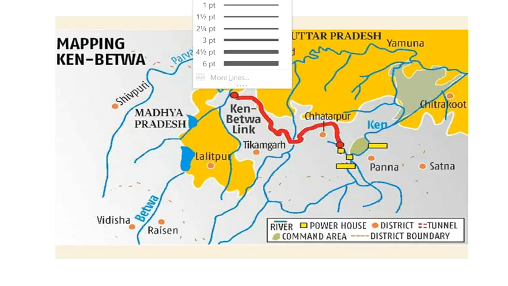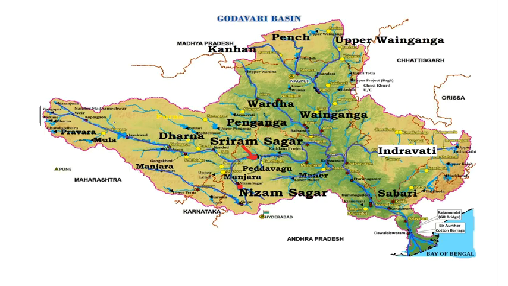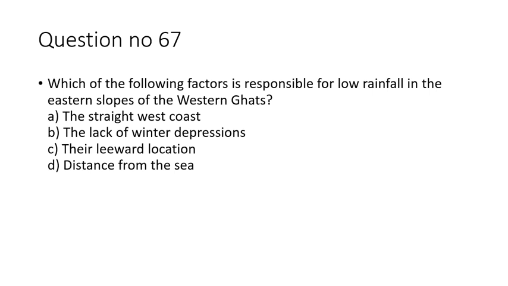So look at this map here. This one. This is Betwa river, and this is Yamuna. This is Ken, and this is the Ken-Betwa link, transferring the water of Ken to the Betwa river. Okay, and here is the Godavari river. Here is Trimbakeshwar. This is Nandur Madhmeshwar, the Ramsar wetland site, and this is the Godavari river. Its tributaries: Penganga, Wardha, Wainganga, Indravati, and Manjira. So this is the Godavari river. Moving to question number 67.